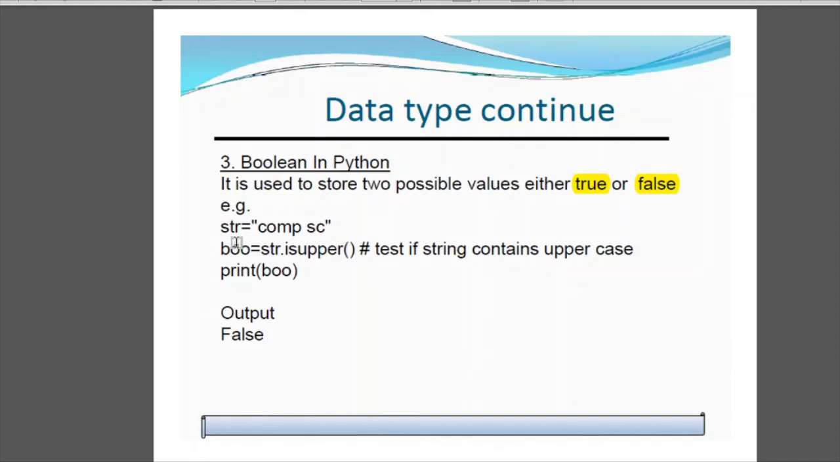For example, I have initialized string is equal to COMP SC. So what I am doing, I am using a string function, that is str.isUpper. That means the task of this function is to check whether the string which I have given is in uppercase. Uppercase means in capital letters. As you can see, all the letters in this are small or lowercase. So then we print the value of boo. So it will give us the value as false because it is not in uppercase or in capital letters.